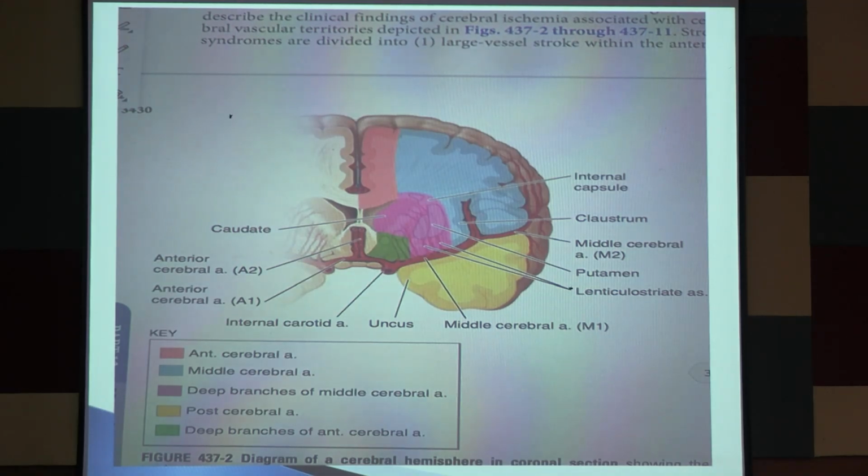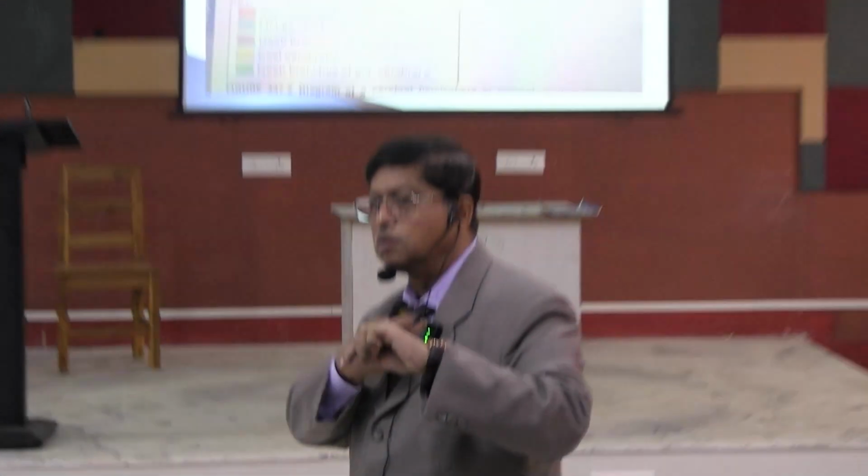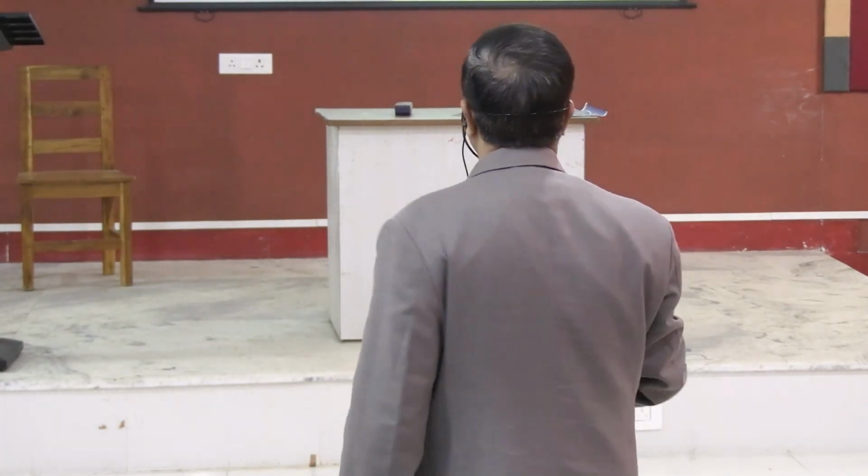Later we will see that if there is an M1 segment thrombus, we can do thrombectomy, approaching it from the carotid artery. But in the M2 segment thrombectomy is difficult because you cannot approach it; then thrombolysis is the only way. So with a more proximal lesion in the middle cerebral artery, thrombectomy may give a dramatic result, but in peripheral lesions it is not possible. Only thrombolysis is the way, which will come when we discuss management.